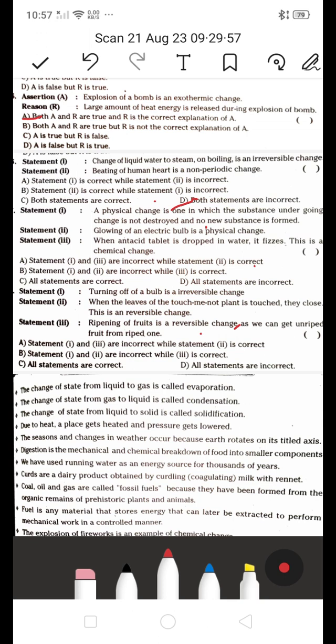First one, a physical change is one in which the substance undergoing change is not destroyed and no new substance is formed. So one is right, two is right, three is right. These three statements are right. So the answer is all statements are correct. C is the right answer.